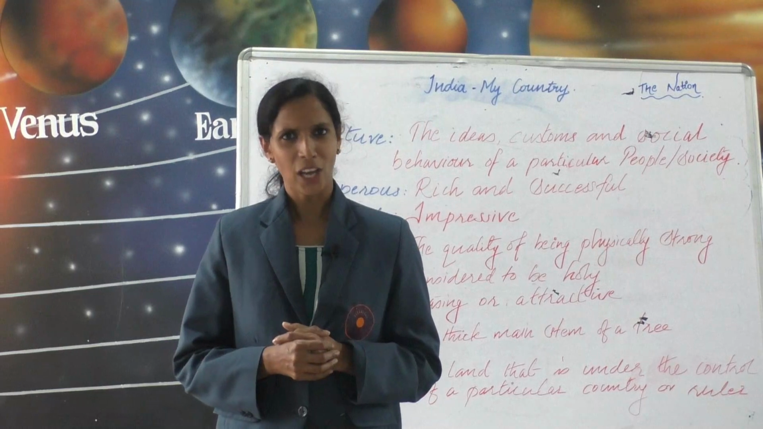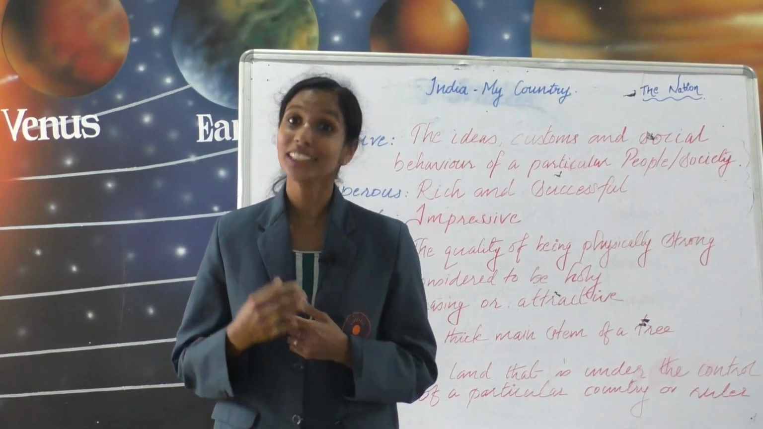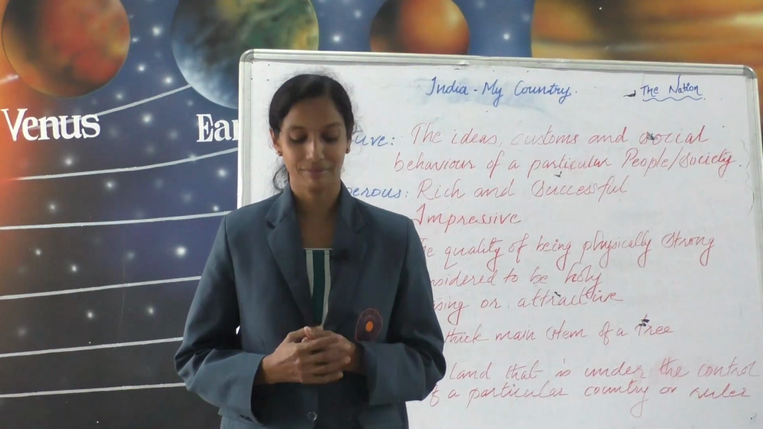Now you might have got an idea about the topic that we are going to learn. Have you? Yes, some of you seem to have got it. Yes, you are correct. India, my country. So, today we are going to learn our 7th chapter. And the name of this poem is India, my country. Now, let us have a look at all the important words in this chapter.